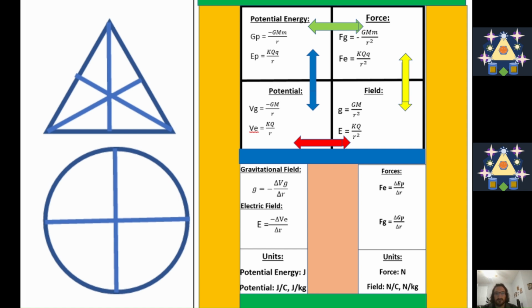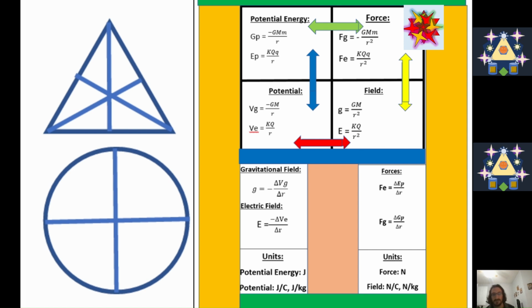The force of gravity between two objects is negative GMm over r squared. The negative means the force is always attractive. We haven't found anti-gravity yet, so the force of gravity is always negative. The electric force is kQq over r squared.